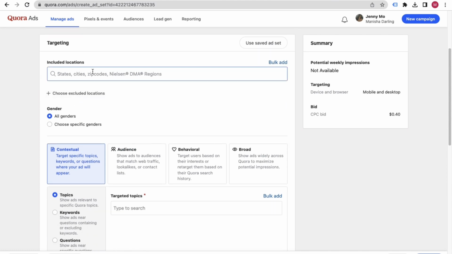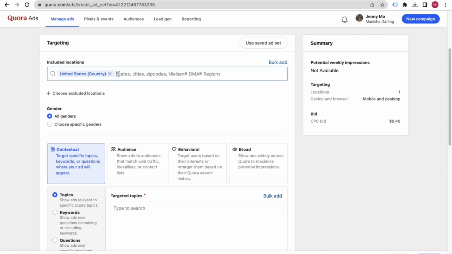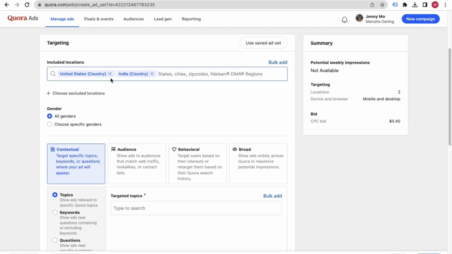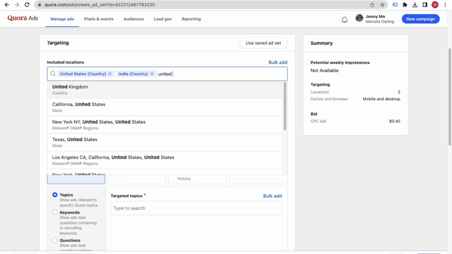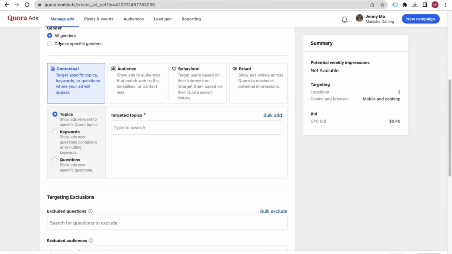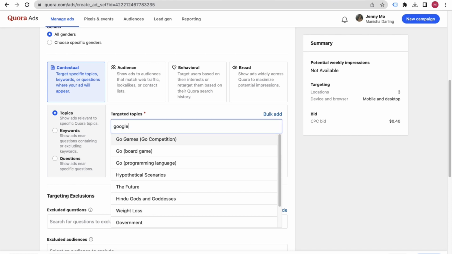For targeting, you can set any country. For example, if you only want to target the United States, you can choose the United States. If you only want to target India, you can select India. Or if you want to target multiple countries, just select them. For example, I also want to target the United Kingdom. And from here you can choose contextual targeting, which is very easy to set up. From the topics, I can choose Google Tag Manager.